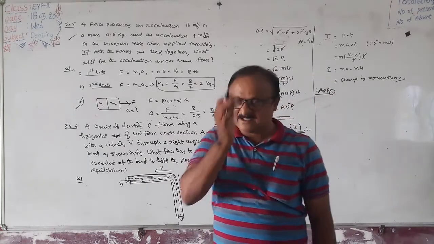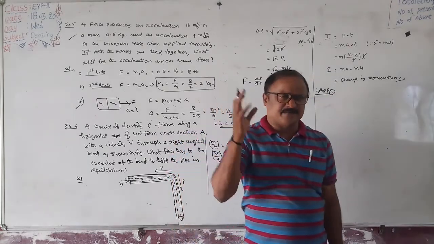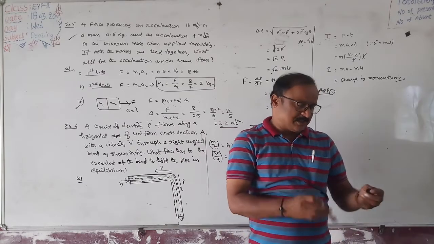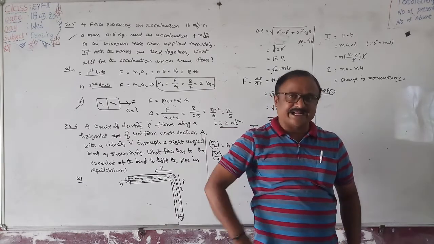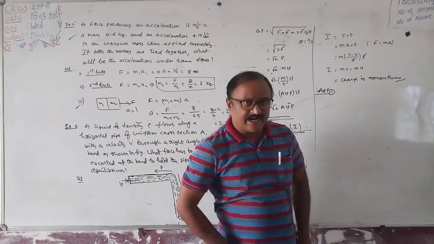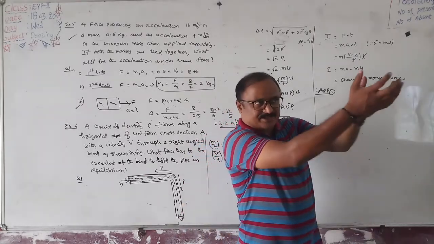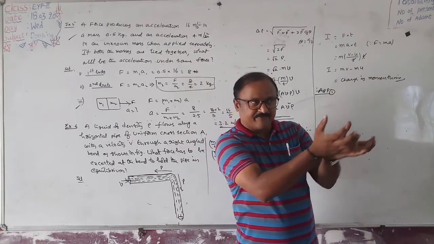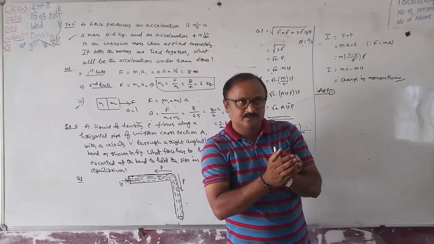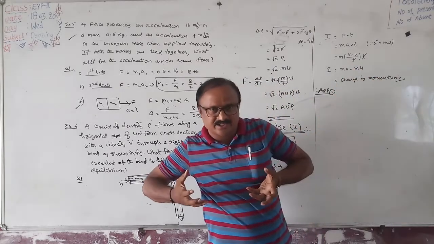Examples. First one, the best example. Suppose in a cricket game, a cricket fielder catches the ball. The fielder catches the ball and pulls his hands in a backward direction. Why?